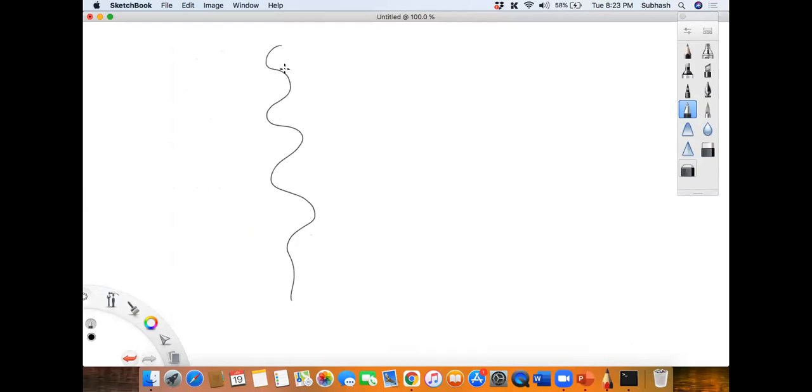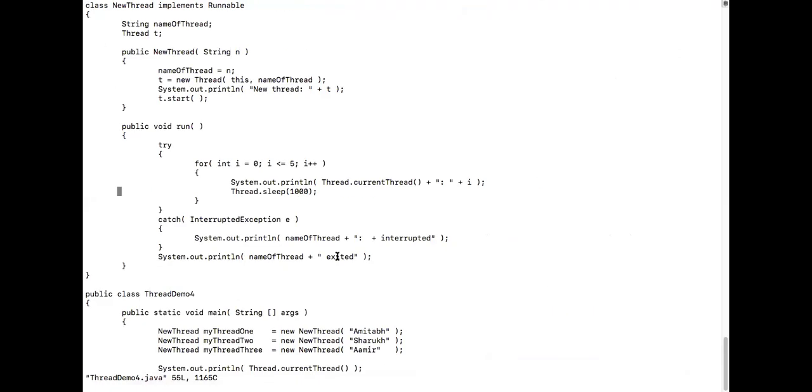And in the main thread, we created 3 objects. What are they? My thread 1, my thread 2, and my thread 3. This is your main thread. In the main thread, how many objects am I creating? 3 objects, sir. My thread 1, my thread 2 and my thread 3. Correct? No, 3 objects are there.